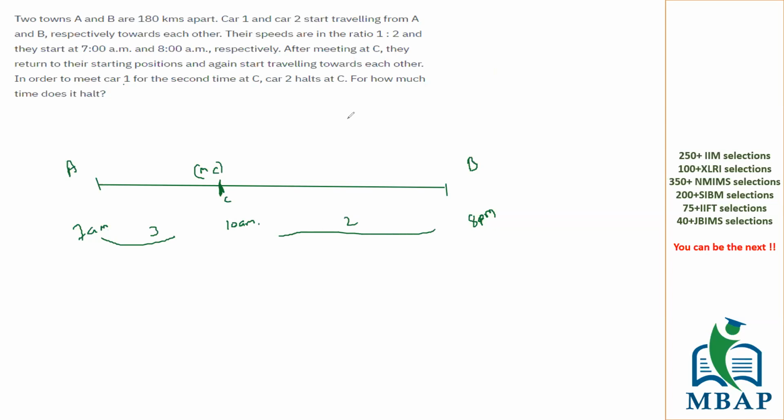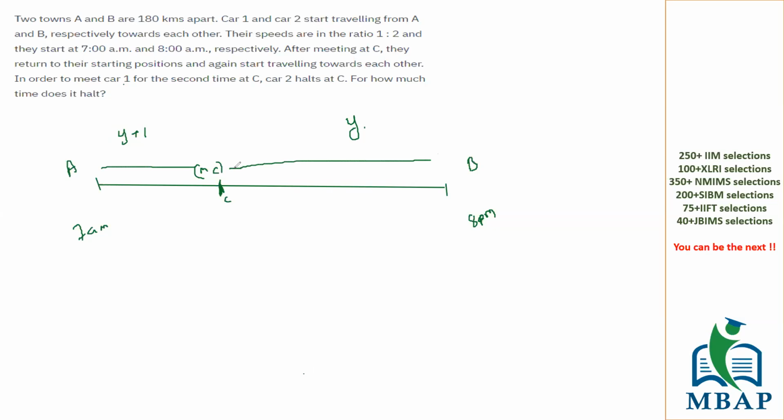So if I assume car 2 takes only y hours to come and meet at the meeting point, it's but obvious that car 1 will take 1 hour more. I gave an example of 10, but a very generic example I can give you is y plus 1. In y and y plus 1, A is coming till here and B is coming till here.